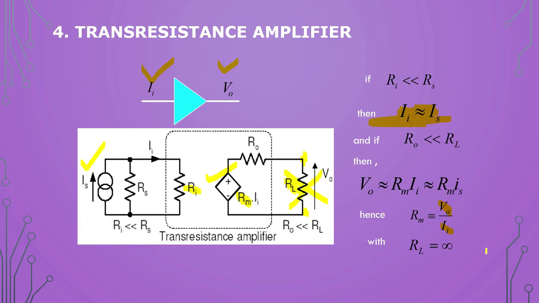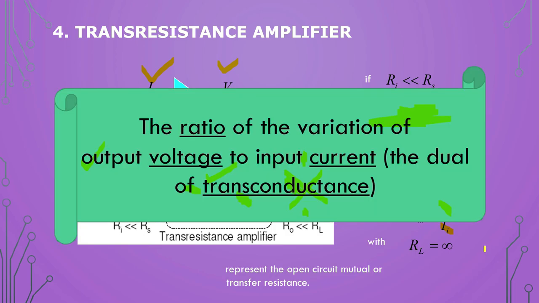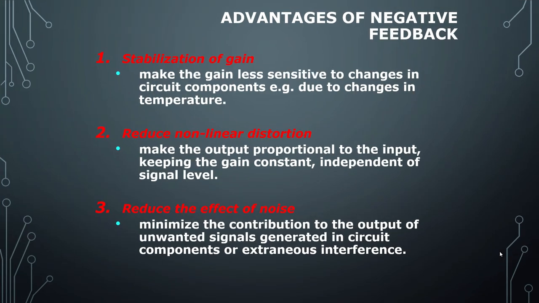And what is the output? The load resistance is infinite, so it is open circuit, we can say, right? So this is the ratio of output voltage to input current. It is the dual of transconductance. So these four we have to remember.